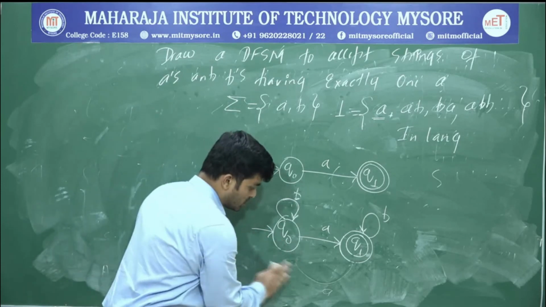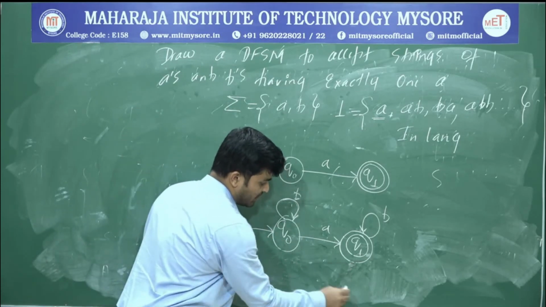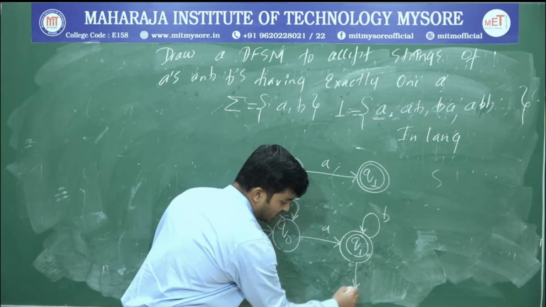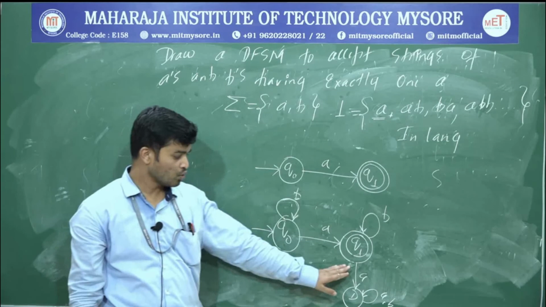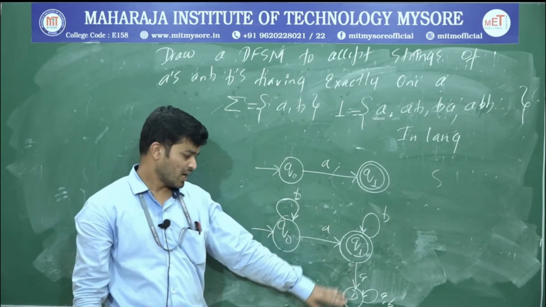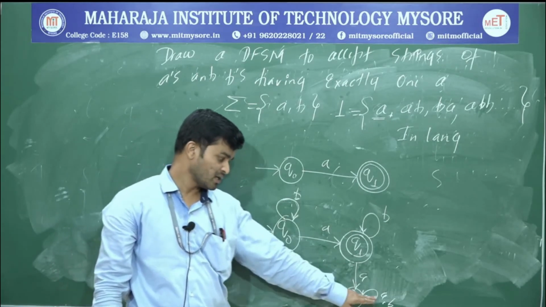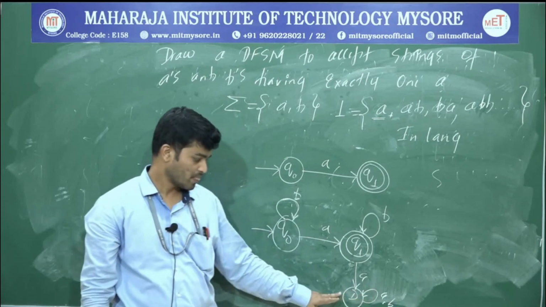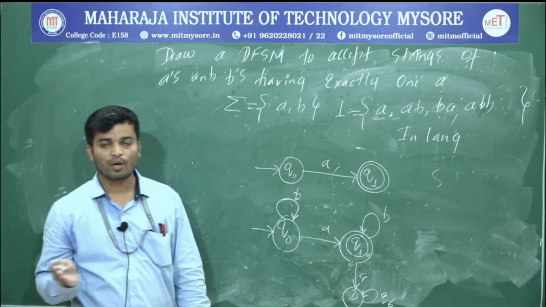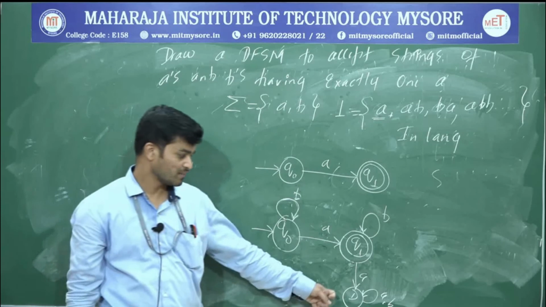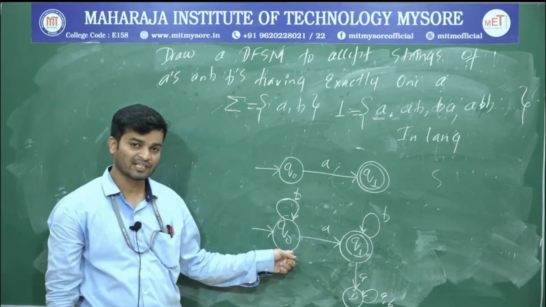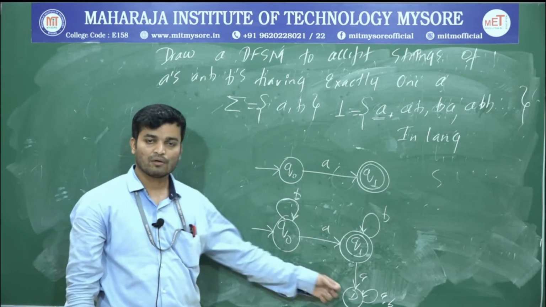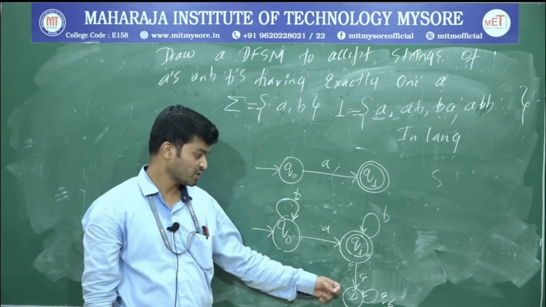If there is no option, in that case go with one more state, and that state is called the dead state. If there is no other option, go with the dead state, and once you enter the dead state, remain in the dead state itself. First, always give preference to a loop. Next, try to connect with the next nearest state. If there is no other option, go with the dead state. So this is your final automata.